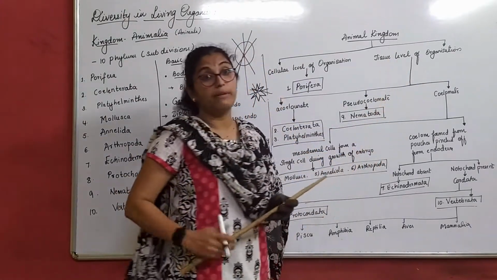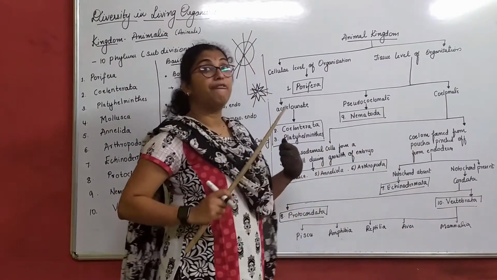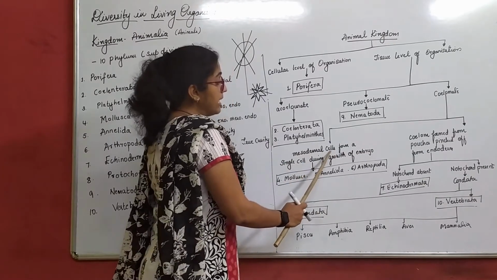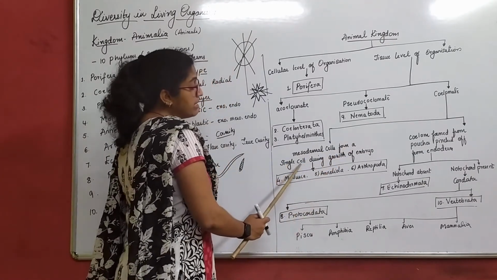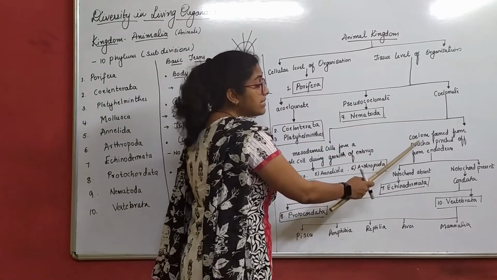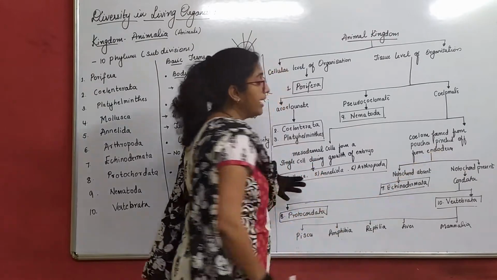Now, under coelomate, which has a true cavity, again there we have bifurcation. What is that? Mesodermal cells form a single cell during growth of embryo, and coelom formed from pouches pinched off from endoderm.